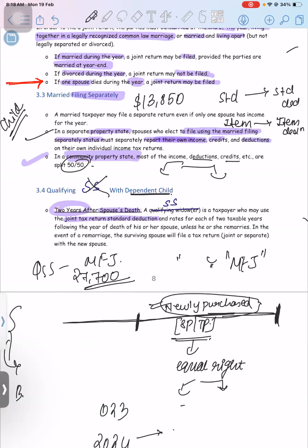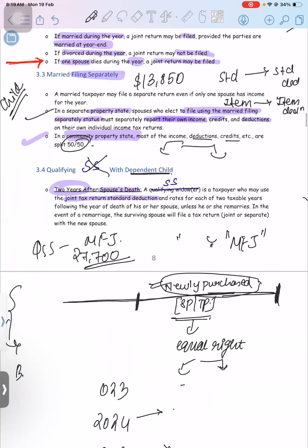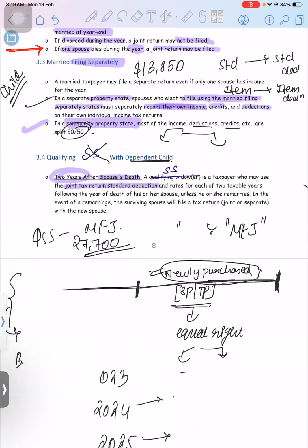So this kind of twists and turns they will do in the exam to analyze the filing status. Every time you read the question, read it in a storytelling format. Okay, they are asking us, this is the scenario, what should they opt for? Either it should be surviving spouse status or HOH status or single or MFJ status. Clear, guys?